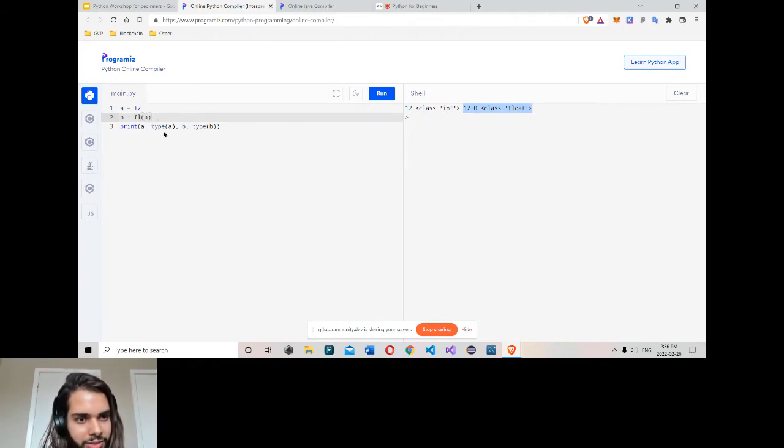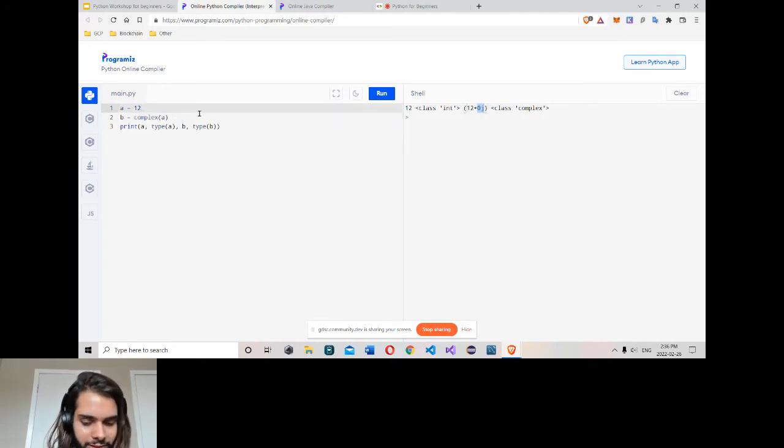If I also convert to complex and run, same integer, but B is a complex. Now 12 is the real part, and we don't have the square root of a negative number, so it's 0 here. But still I describe it as 0j. This is one way.